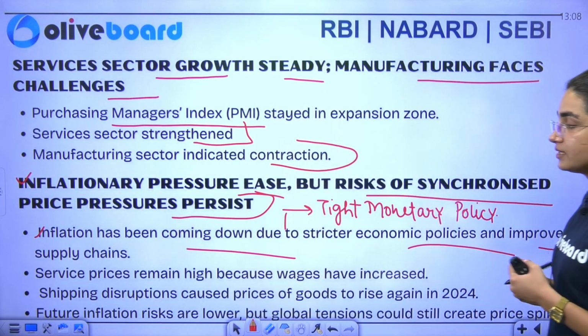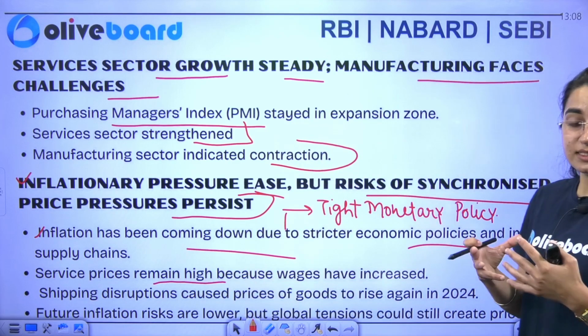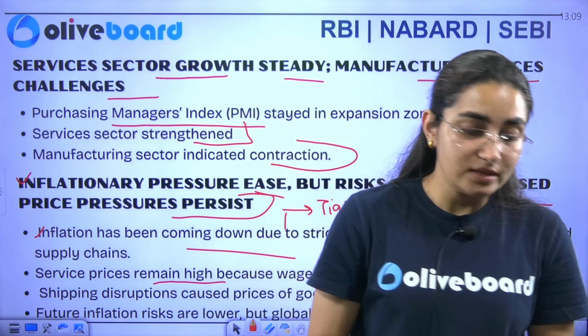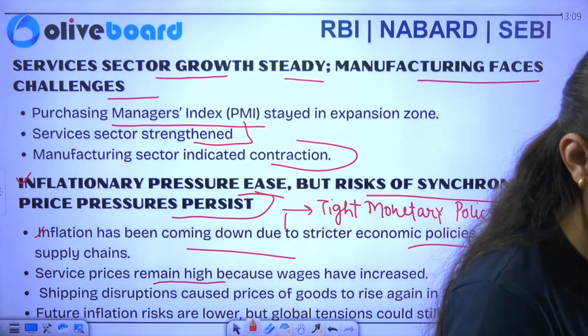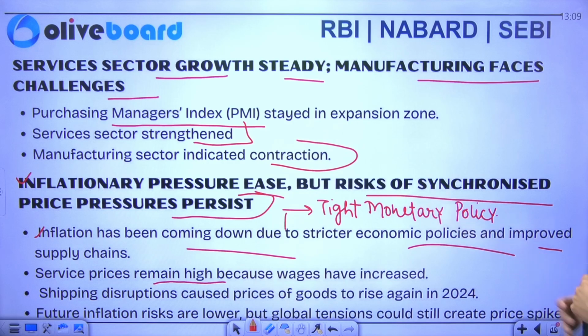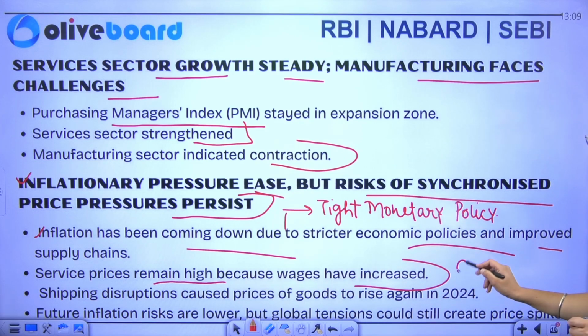Similarly, the next point says that services prices remain high because there is an increase in the price of wages. You could have seen that after COVID, the wages have been very high. So this is one of the reasons. It says that the services prices remain very high because the wages have increased after COVID.